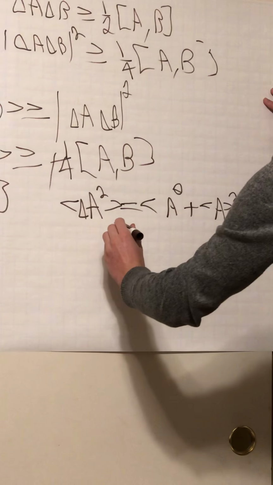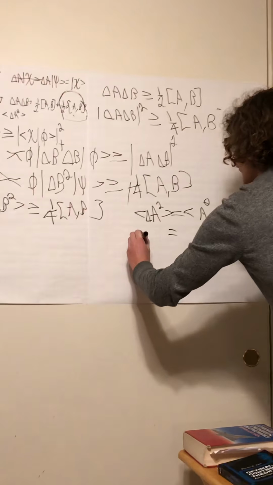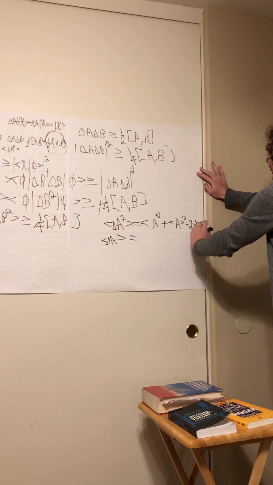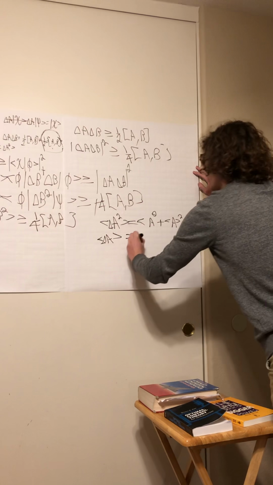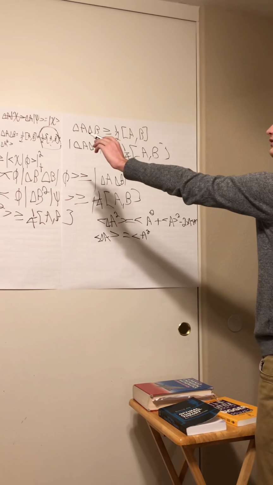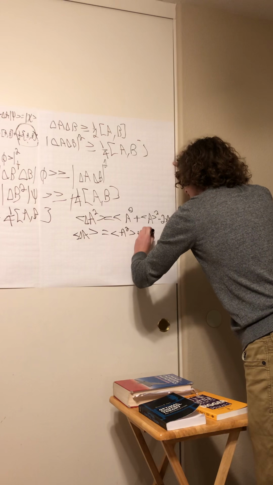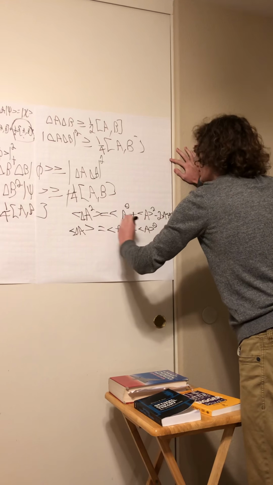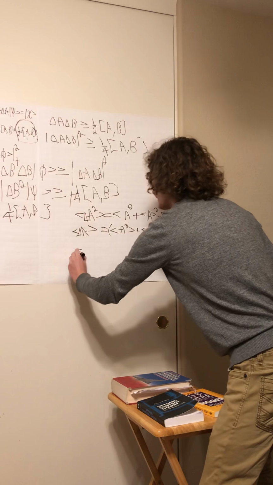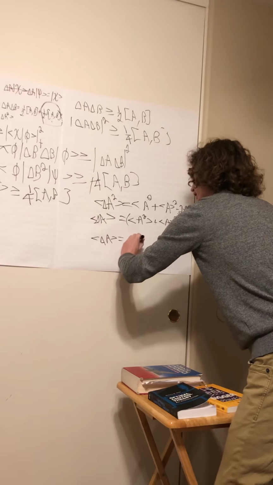Then we do minus 2A bracket, and then from this we can simplify, and then what we can do is we can then take the square root of both sides, so then we get bracket A is equal to, oh, and this ends up simplifying where one of these basically cancels out, so then we get bracket A squared, wait a second, yep, bracket A squared plus bracket A squared, and this is all under the square root, which then shows that the bracket operator A is equal to the operator A itself.